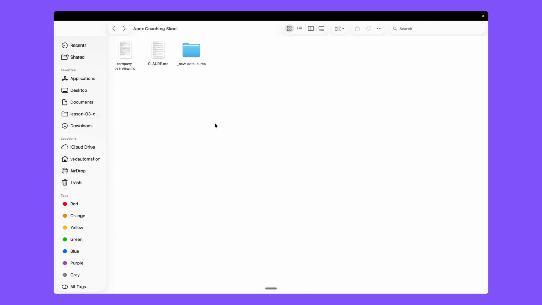So right now, you can see here, we just have this one folder and all the files inside this folder, right? But you can see now it created four different folders for our four different departments. So we have the support folder here, and in the support folder, we have all the DMs or question files. In progress tracking, we have the momentum calls and the weekly group call notes, and also the student roster, right? So these files help us track the progress of the students. We have the onboarding folder that includes the new sign up files, and we also have the content folder that is empty for now because no file is related to content, right?